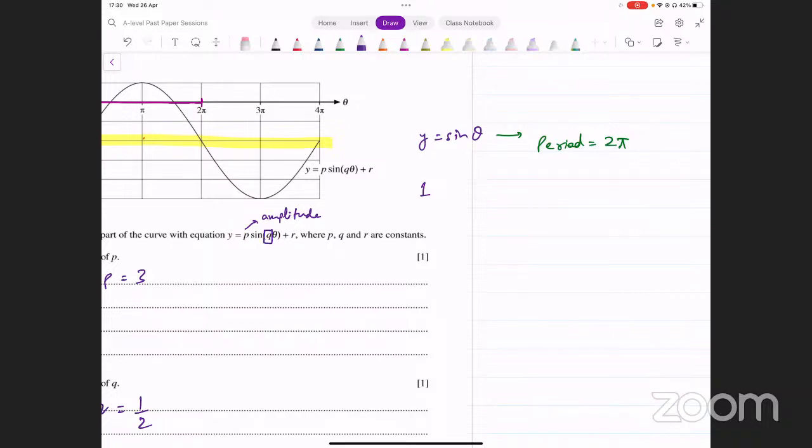अगर आपके पास ये Q है, इस ग्राफ का जो पीरियड है, न्यू पीरियड ऑफ द ग्राफ is actually equal to the original period of the graph divided by this number that you have here. All right, that's the relation between the new period of the graph and the original period of the graph.